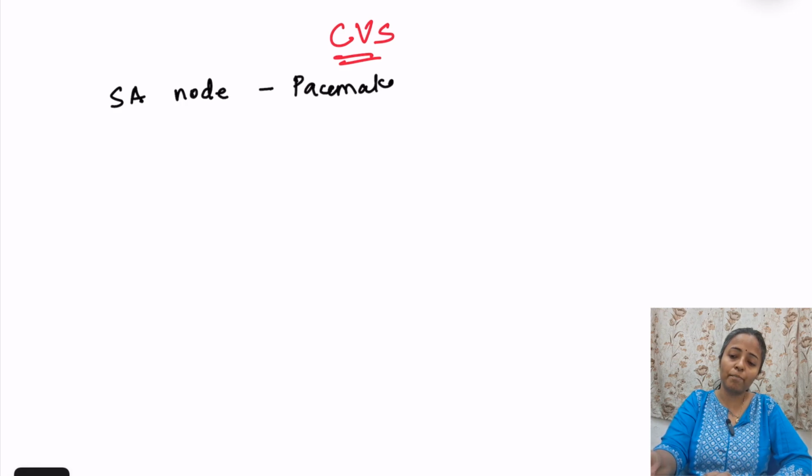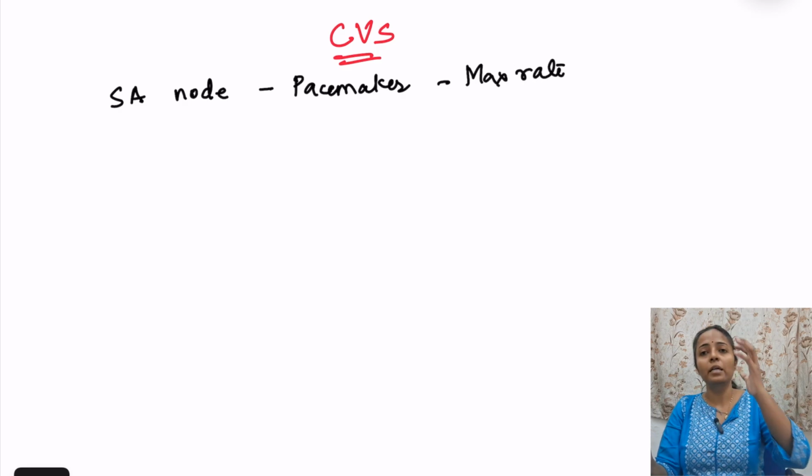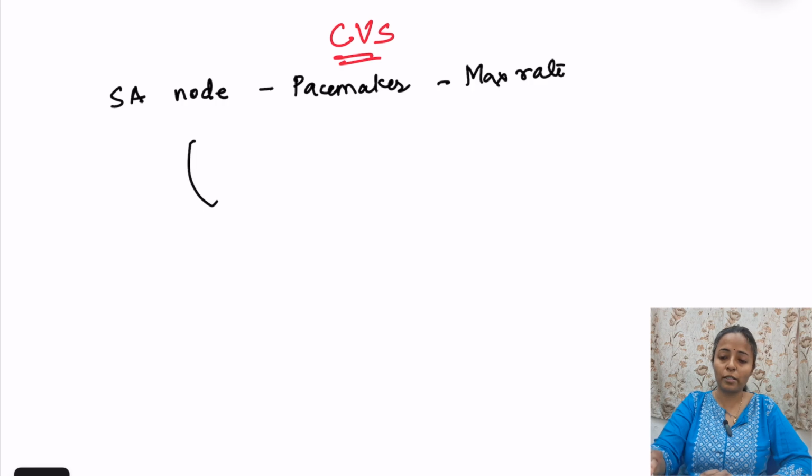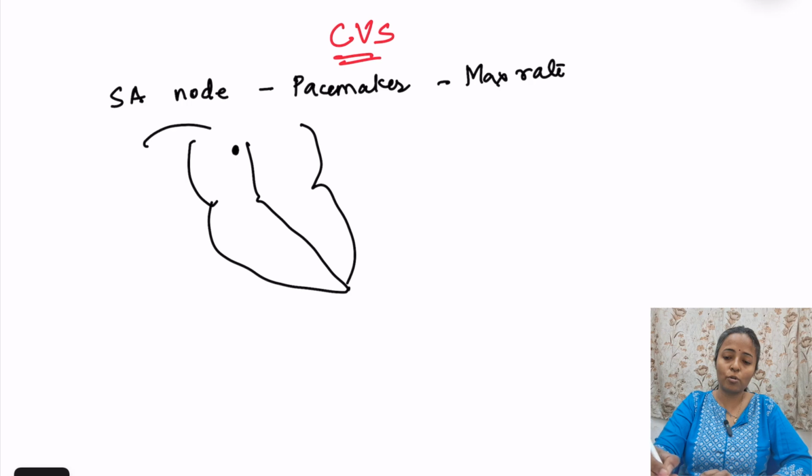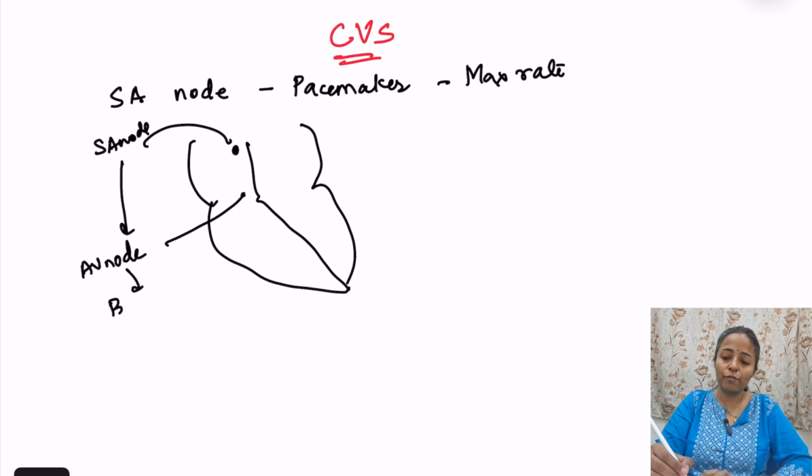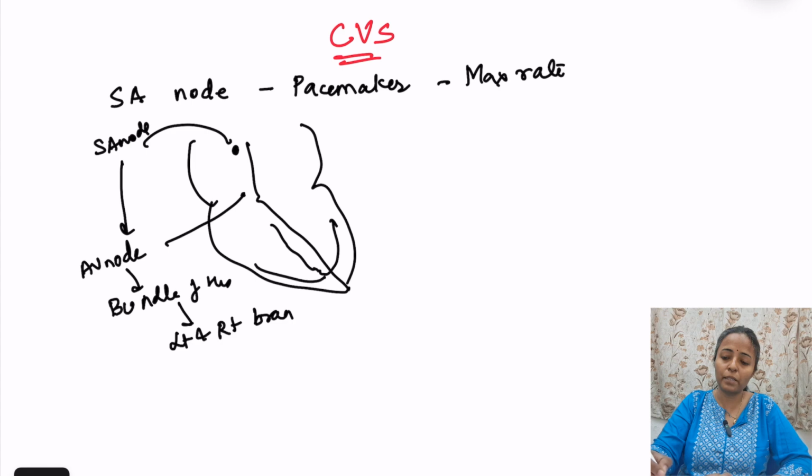Because it generates impulses at the maximum rate. If there is conductivity, we talk about conductivity. Say suppose this is the heart. Okay, so here is the SA node, here is the AV node. So how does it conduct from the SA node to the AV node? Then there is the bundle of His, which divides into left and right branches, and the left and right branches continue as Purkinje fibers.